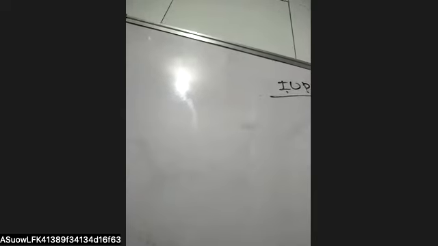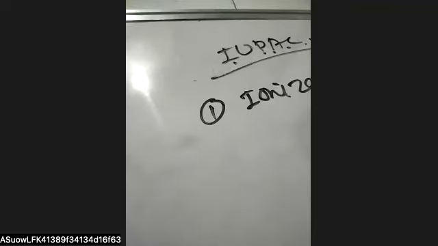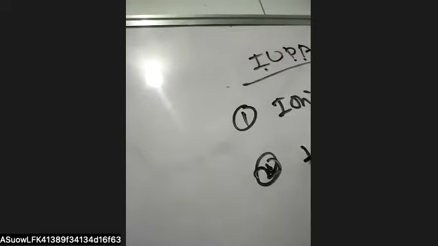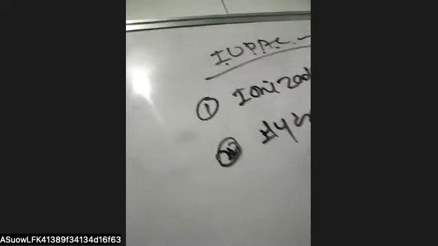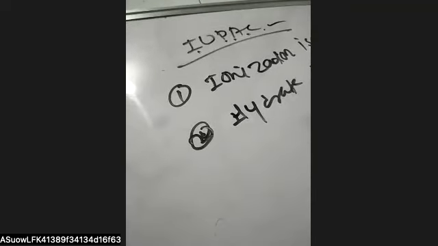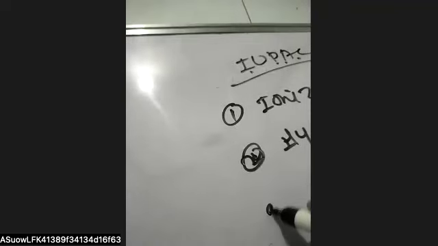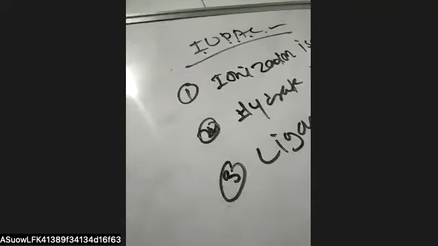The first one that we will talk about is ionization isomerism. Then hydrate isomerism, ligand isomerism, and complex isomerism.